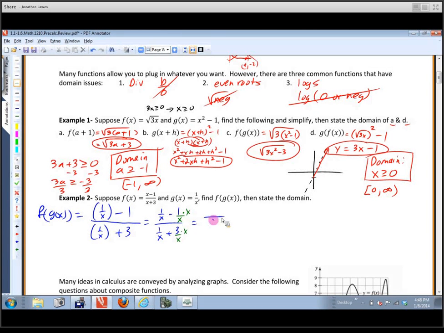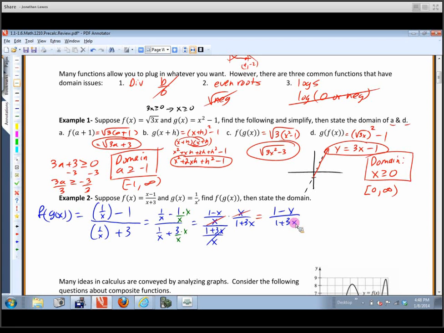This is going to give me one single fraction on the top of 1 minus x over x, and then the denominator is going to be 1 plus 3x over x. Well, with a complex fraction, remember we never divide fractions. We always flip the denominator over and we're going to multiply. So I'm going to multiply by an x on the top and then a 1 plus 3x on the bottom. That's going to allow me to cancel this factor of x with that factor of x. So I end up with 1 minus x on the top and 1 plus 3x on the bottom.